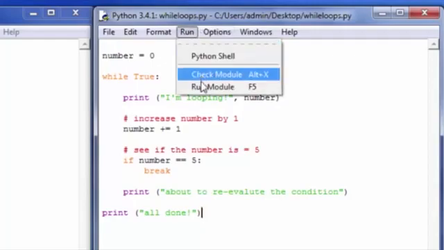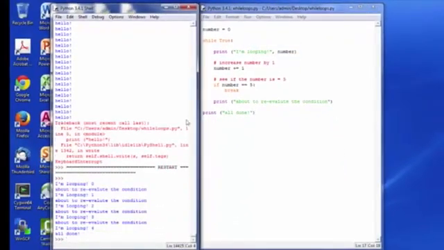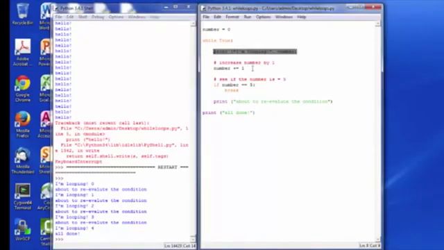Let's go ahead and run this and see what it looks like. So I'm looping with 0, we reevaluate. Now we're looping with 1, we reevaluate. We're looping with 2, 3, 4. I'm looping with 4. We increase 4 to the number 5. If 5 is equal to 5, we break.